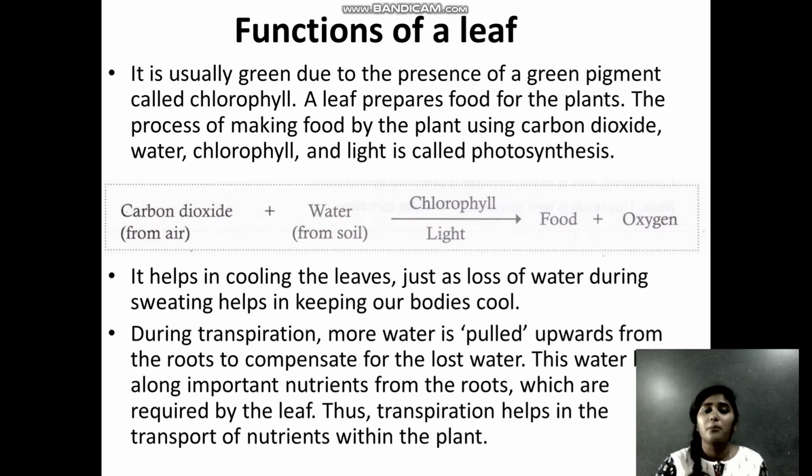The water is pulled upwards, and this will bring what along with the water? It will bring important nutrients from the soil which are required by the leaf. So transpiration helps in transport of nutrients within the plants. Transpiration is not only helping in bringing water, but it is also helping transport of nutrients. So when transpiration is taking place, nutrients are also able to move to different parts of the plant.